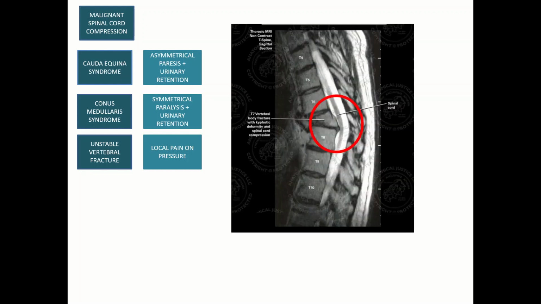The next cause that we will be talking about is an unstable vertebral fracture, and this presents with local pain on pressure. Usually vertebral fractures are seen in patients who are either osteoporotic or are on any kind of treatment like steroids, and they are of two kinds. They could be stable and unstable. Unstable vertebral fractures are the ones which are causing spinal cord compression and hence neurological deficit and need to be addressed as fast as possible. This is a picture showing you a vertebral fracture along with a demarcated area showing spinal cord compression.